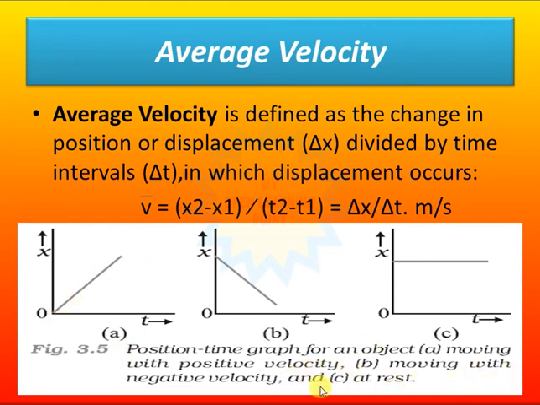If velocity is negative, say it is moving in the negative direction, it's going toward the origin. So with time its value will get lower and lower.